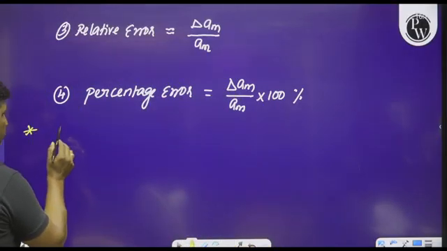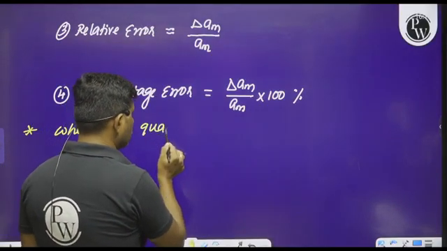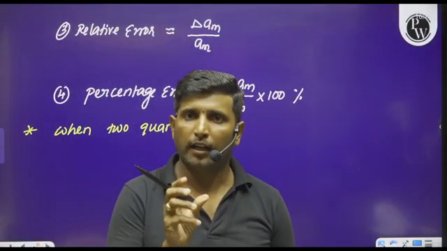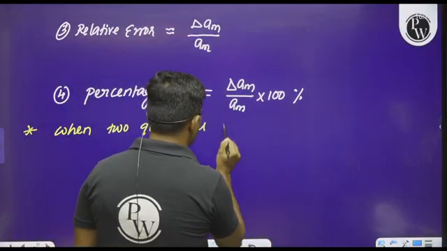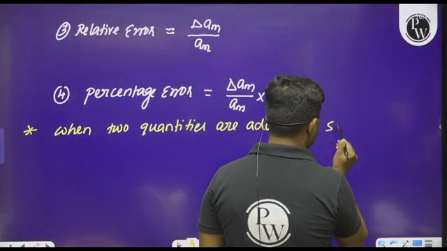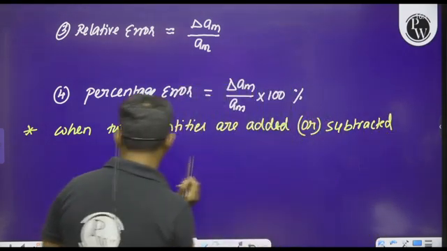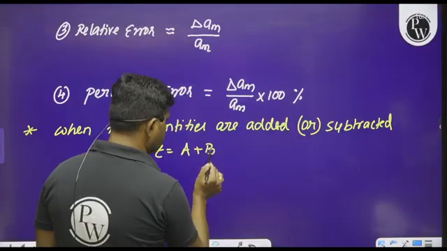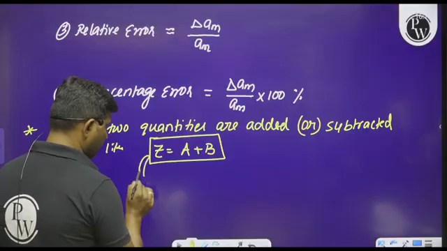Now observe this. Now I am going to give the formulas for calculating errors in combination. When two quantities are added or subtracted, for example if we add the two quantities A and B, we will get Z. So what will be the error?